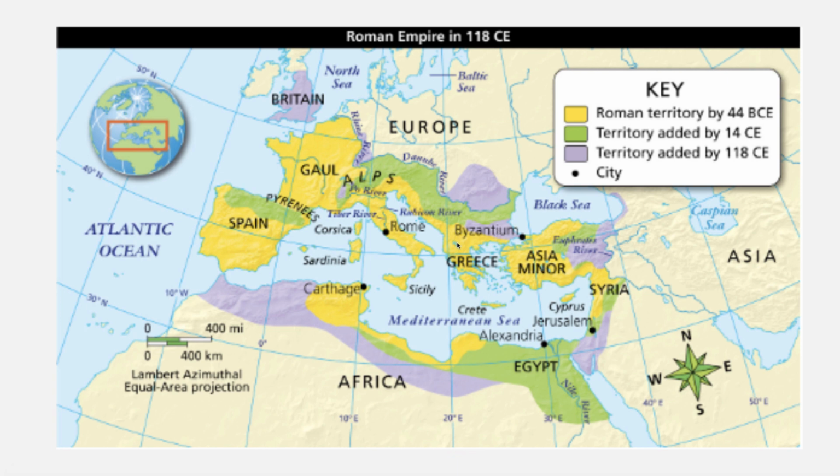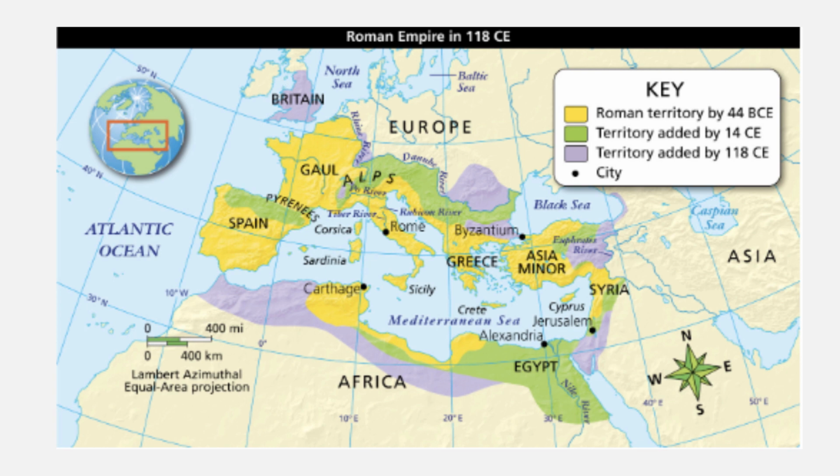This becomes a huge part after Rome falls. Hint, hint, nudge, nudge. Rome does fall. And if you see up in Britain, they also had part of Britain. Wow. So that's pretty kind of telling that Rome was actually able to capture Britain. They were actually kind of colonized a little bit.